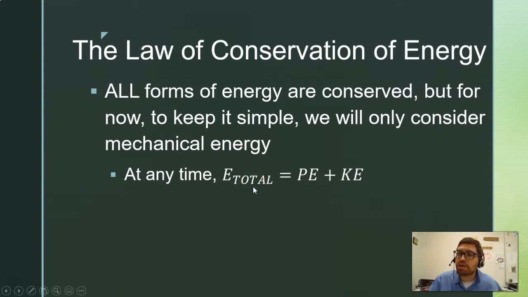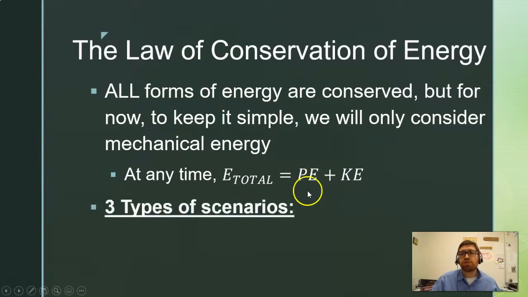Again, kind of like your bank account. The total amount of money that you have is going to stay the same. Your checking account might change, your savings account might change, but at any time you can calculate your total amount of money by adding those two together. And for us, our total energy is going to stay the same because we're going to deal with closed systems.